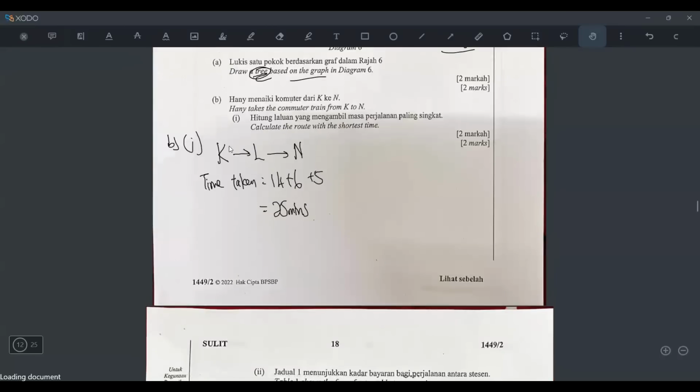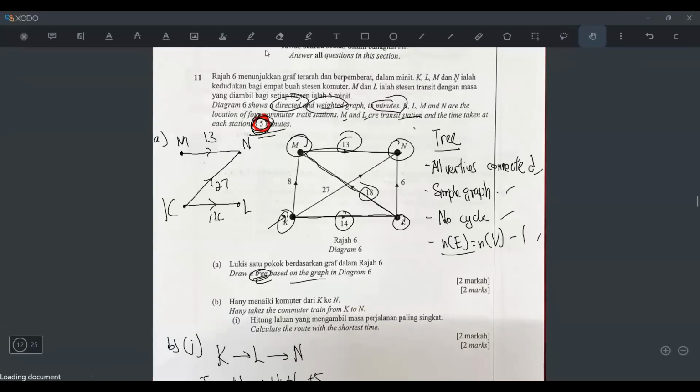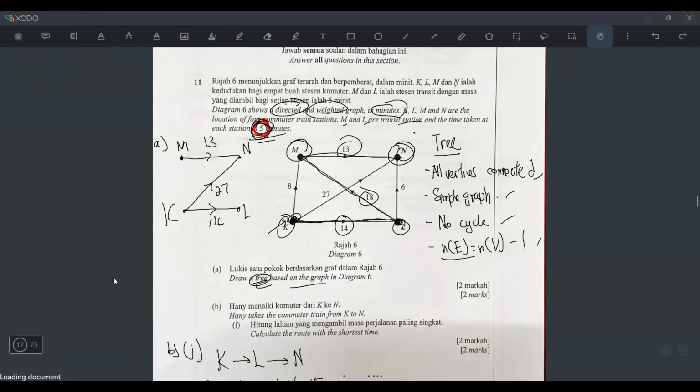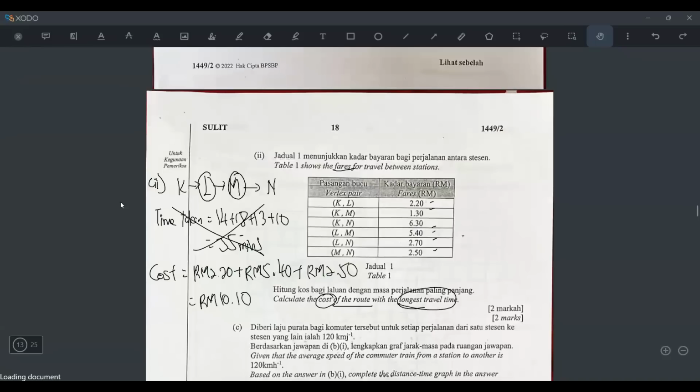This one, right? B1. So how is B1's journey? He starts from K and then he moves to L. And then after at L, he will stop for 5 minutes. And then only after 5 minutes, he will keep moving to N. So move, stop for 5 minutes, move again for 6 minutes. Like this, right? K is here, so move for 14 minutes, and then reach L, stop for 5 minutes, and then move for another 6 minutes. Reach. Okay, that is why when I did B1 just now, I straight away skipped to C and explained to you.